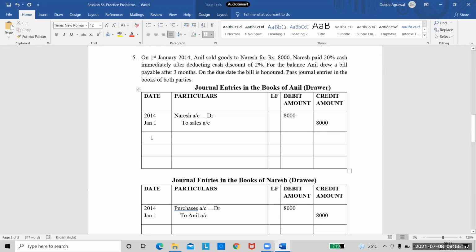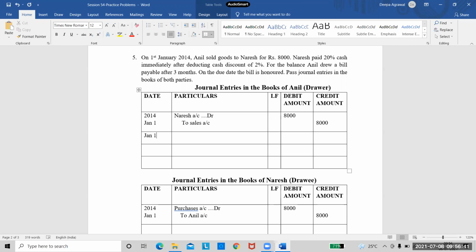Now my second transaction says Naresh had paid 20% cash. So he sold goods for 8,000. Out of these 8,000, he paid 20% cash immediately. So that means we need to write an entry for cash paid by Naresh. Along with that, he says after deducting discount of 2%. So in that cash amount, first calculate 20%. So 20% of 8,000 is 1,600. Because Naresh is paying cash of 1,600, Anil is giving him a discount of 2%. So the discount amount comes to 32 rupees.